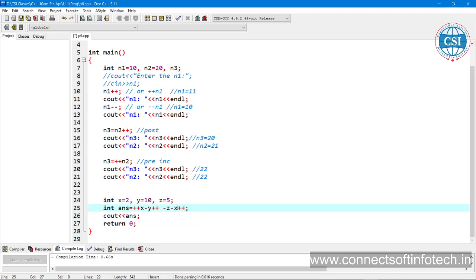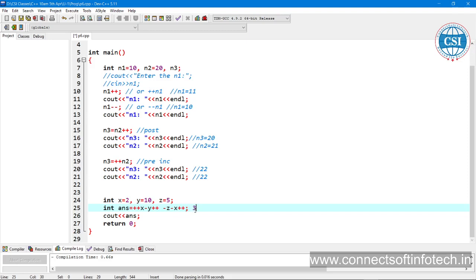You are using your plus plus sign, so it's a post increment. There is no operator after it, that's why it's taking only this value. Because it's a post increment value, it is not going to become an increment. So the expression is what?